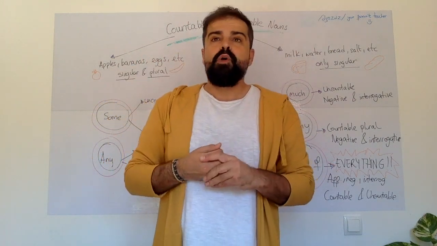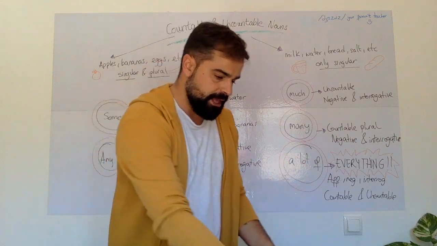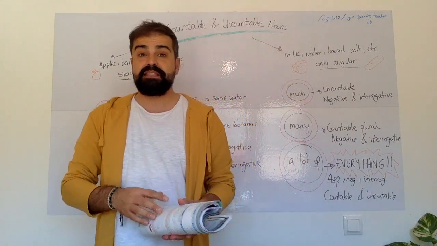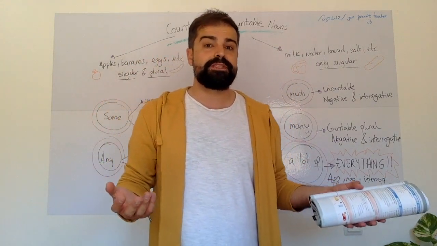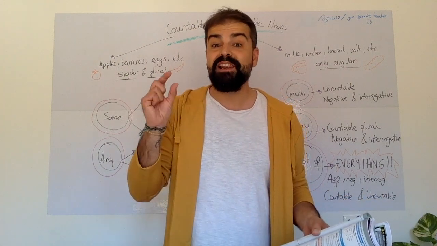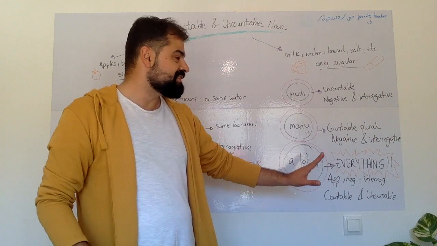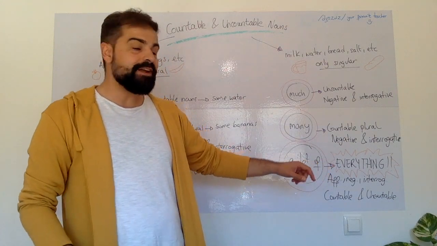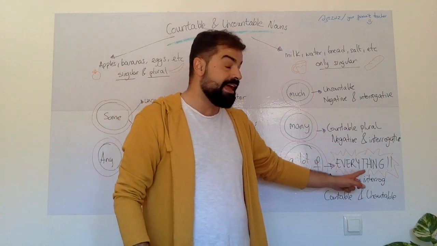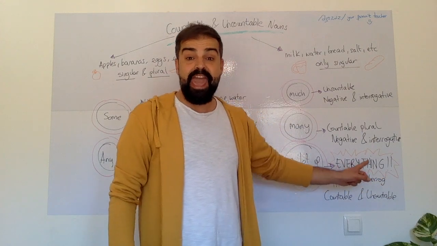Good. What about if we are not sure if something is countable or uncountable? We have a little trick, and it's a lot of. We are going to use a lot of with everything.